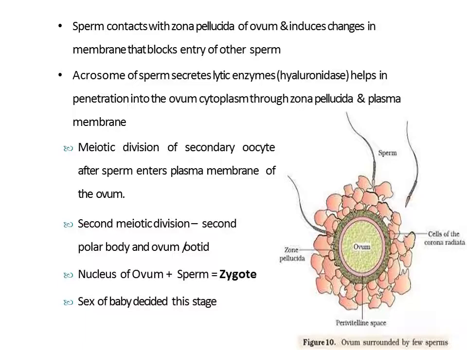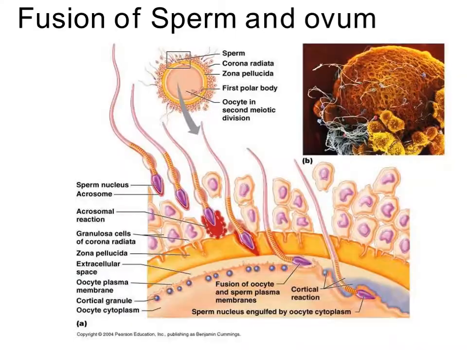Even before the nucleus of the ootid is organized, it fuses with the sperm nucleus to form the diploid zygote. Finally, the nucleus of the ovum and the nucleus of the sperm fuse to form the zygote. So these are the changes taking place during fertilization, right?